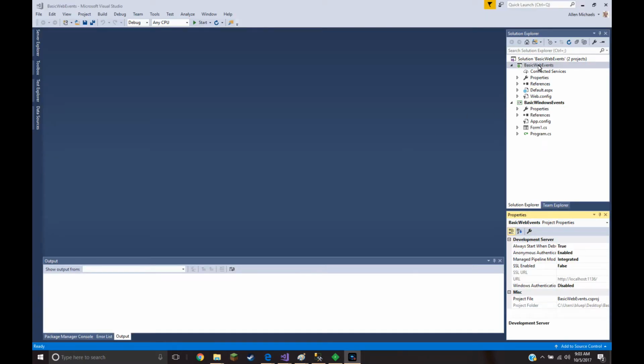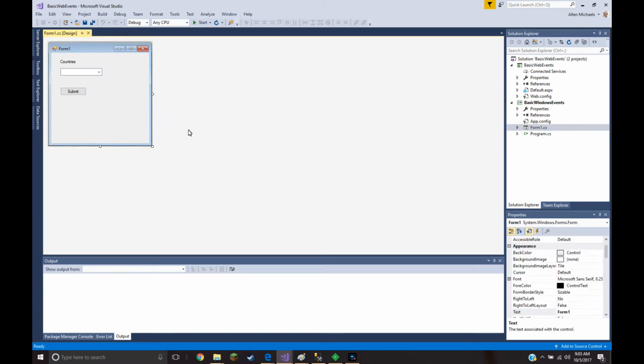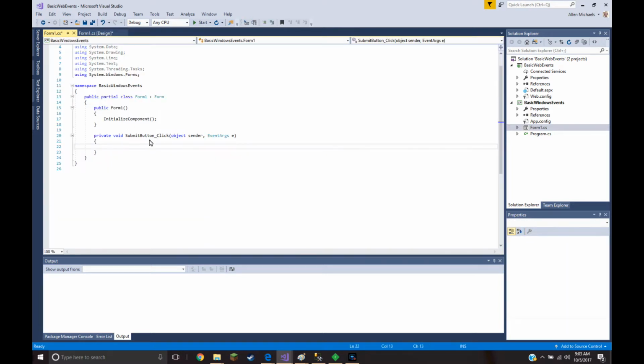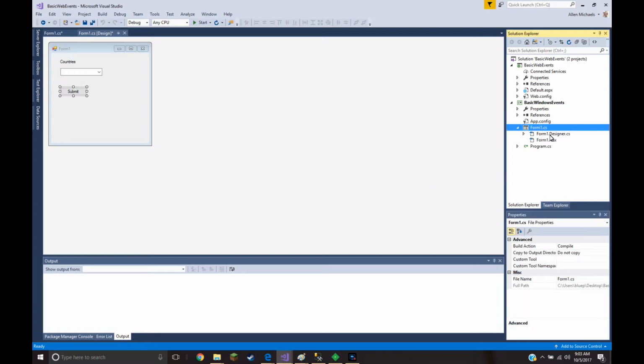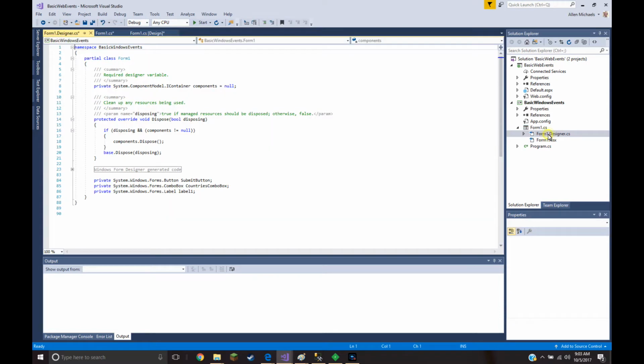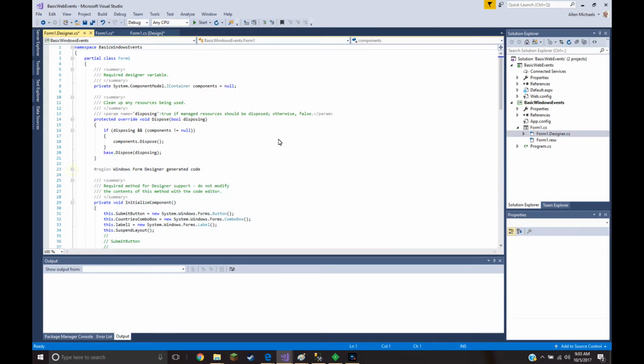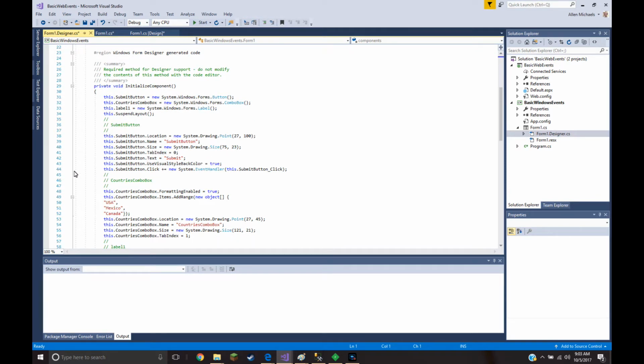So a quick example here, we have a Windows and web application. The Windows application has a basic form. So in order to raise the event, we would double click the submit button, and here's our event handler. We can see our event right here. It's a click event. But what we don't see, and what's hidden and confusing a lot of times, is the delegate, which is in the designer, and this is what it looks like for the submit button.